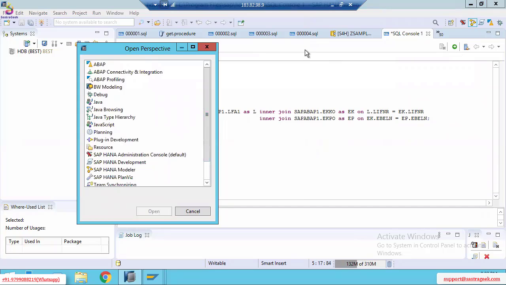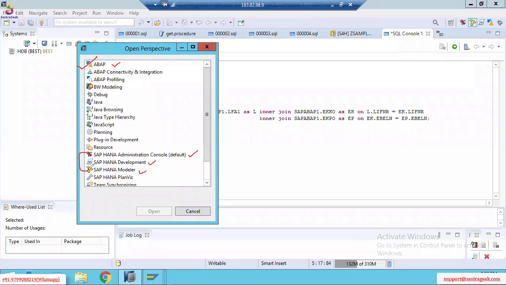But as ABAPers, we are going to use SAP HANA Admin Console, SAP HANA Development, SAP HANA Modeler, and the ABAP perspective. These four perspectives only we are going to use in our project.